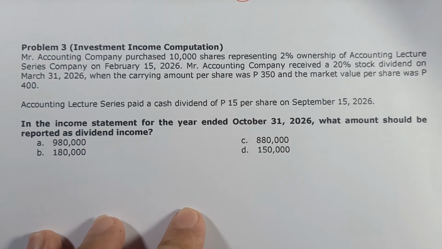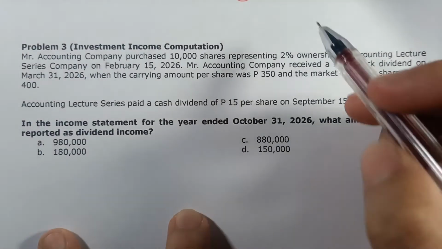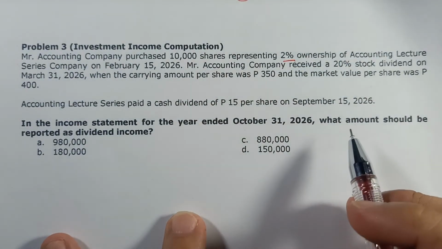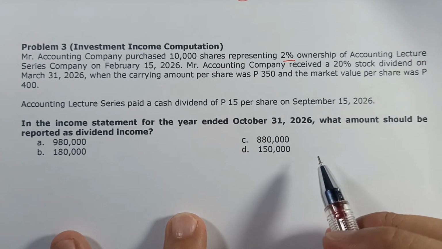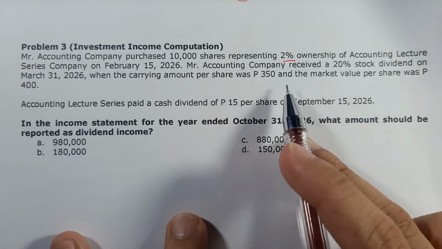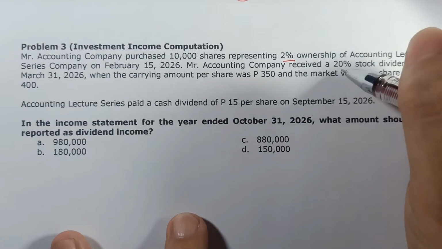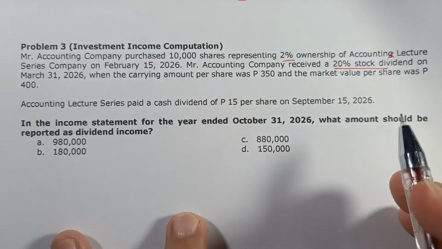So here, Mr. Accounting Company purchased 10,000 shares representing 2% ownership of Accounting Lecture Series Company on February 15, 2026. So, Mr. Accounting Company received 20% stock dividend. Hindi po yung kino-consider as income kasi stock dividend.